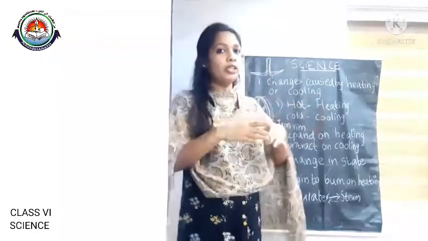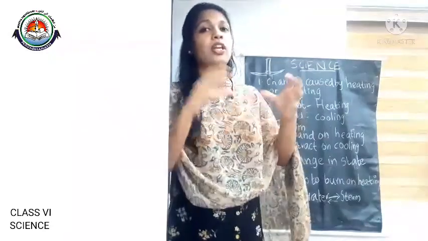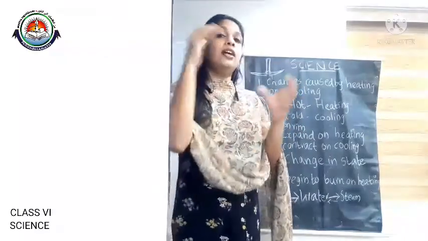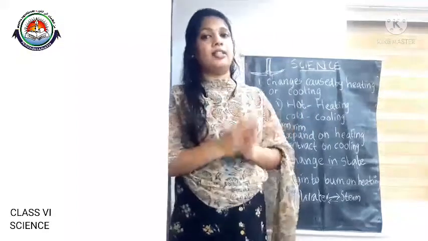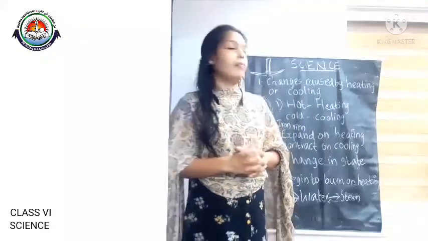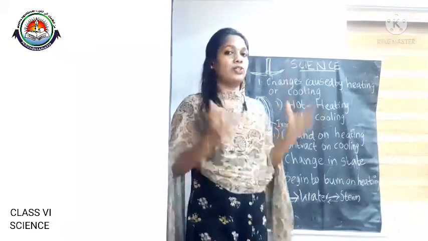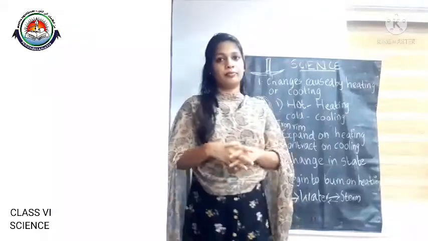And when we cool that iron blade, it contracts, or the size of the ring decreases, so that the wooden handle is fitted easily and tightly. Okay, these are the two situations where we can apply the expansion and contraction of metals on heating and cooling.